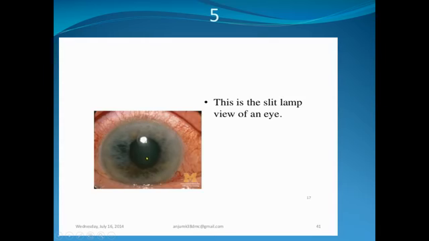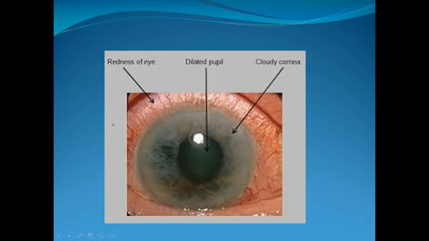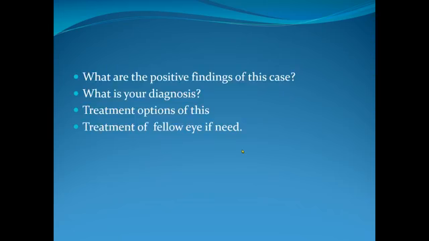Then the second question may be, what is your probable diagnosis? If there is a vertically mid dilated pupil, the diagnosis is acute congestive glaucoma. Then you should know about glaucoma. So many questions may arise from glaucoma. Here is another picture to help understand. This is the corneal edema. This is the dilated pupil, and redness, that is the conjunctival congestion. Those are the findings of the pictures.